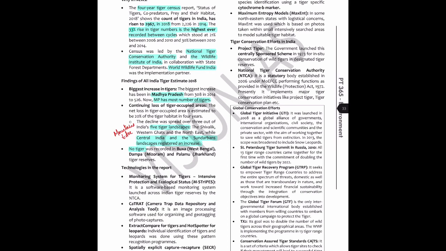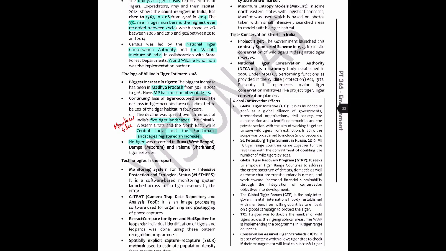The reason you're going to the map and looking at the location is that if you do that, it gives you a visual cue to remember all of these things. And if you make your study more interactive that way, like including visuals, audio, and things like that, it helps in remembering better, right? So the next subtopic is technologies in the report.